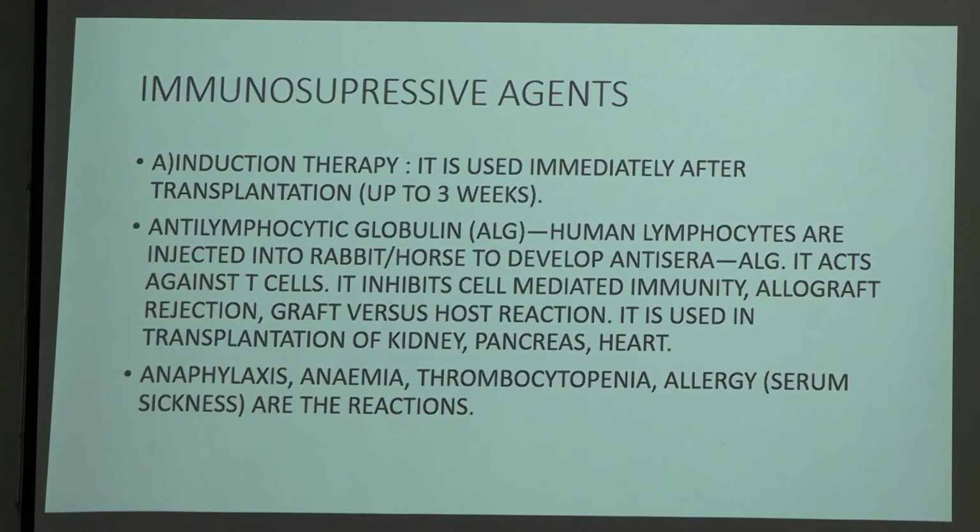Now what are the immunosuppressive agents? We give an induction therapy, used immediately after transplantation up to 3 weeks. Anti-lymphocytic globulin: human lymphocytes are injected into rabbit or horse to develop the anticellular serum. This is basically the microbiology part, how they are developed. It acts against the T cells. It inhibits cell mediated immunity, allograft rejection, graft versus host reaction. It is used in transplantation of kidney, pancreas and heart. It causes anaphylaxis, anemia, thrombocytopenia, then serum sickness, and these are the reactions.